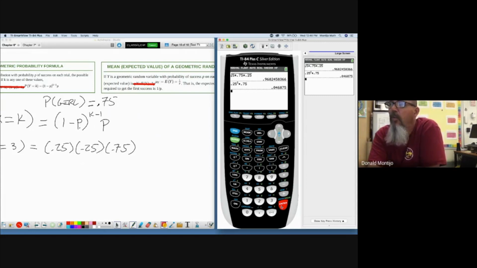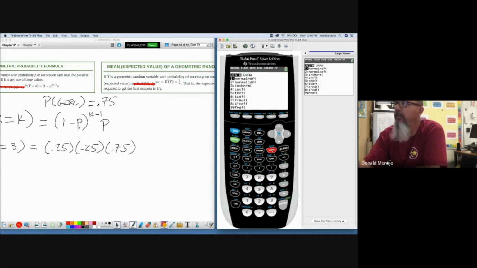Now, we can also do this on the calculator. We can use something called the geometric PDF. Wonder where we find this. Geometric is a type of distribution. Where do we find distribution? Believe it or not, in the distribution menu.